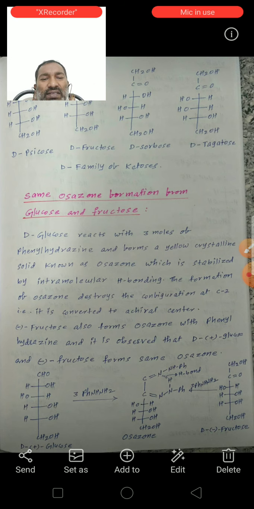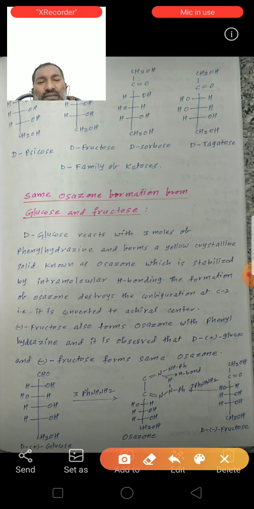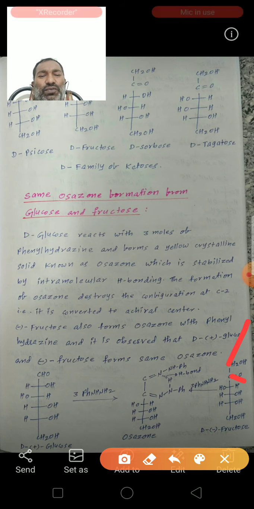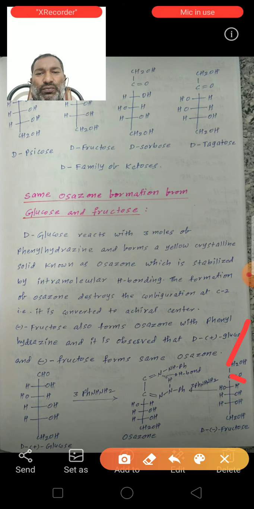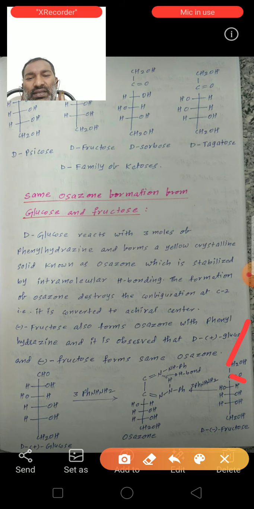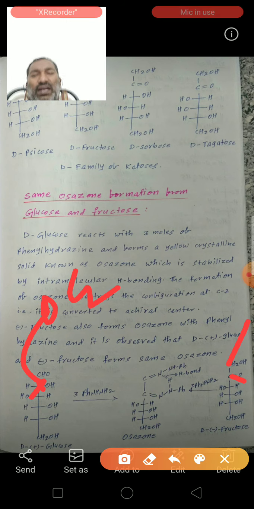In this reaction also only the first carbon and second carbon participate, so it gives the same osazone. From fructose it gives a fructosazone, and glucose gives a glucosazone. In the formation of glucosazone, see here, the configuration at the C2 carbon is destroyed. In D-glucose, this C2 carbon contains 4 different groups, so C2 is a chiral carbon.